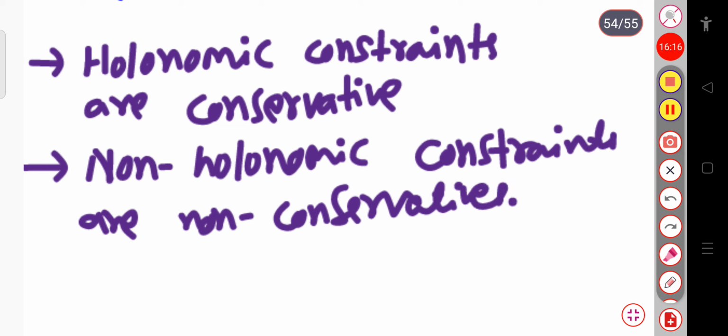And also we can divide this constraint further into rheonomic and scleronomic constraints, but we are not going into further details on that topic.